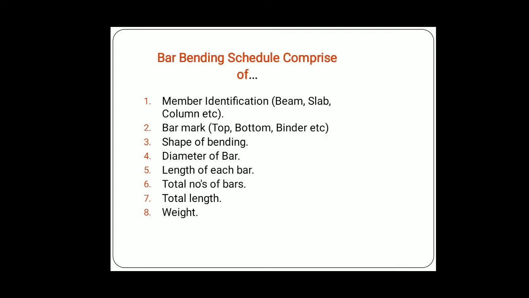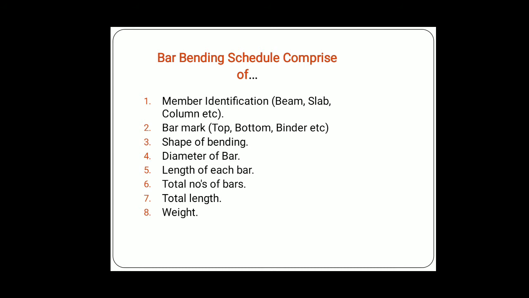The bar bending schedule should comprise member identification. In member identification we find out the beam, slab, column, footing, and so on. Then bar mark, such as top, bottom, binder, etc. Then the shape of bending, what shapes are used in the bar bending schedule. It may be a stirrup, or in a slab there may be alternate bent-up bars, both side bent-up, or single side bent-up.